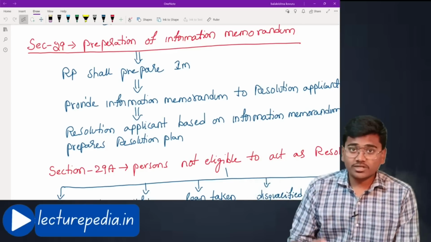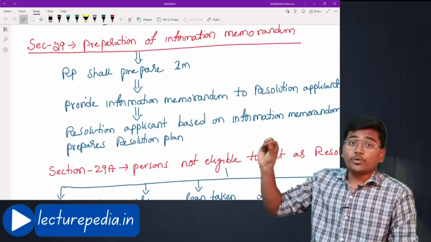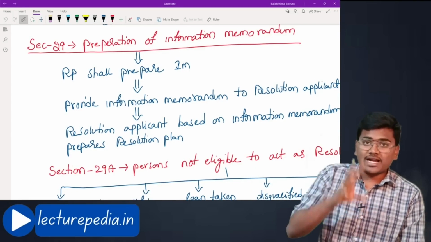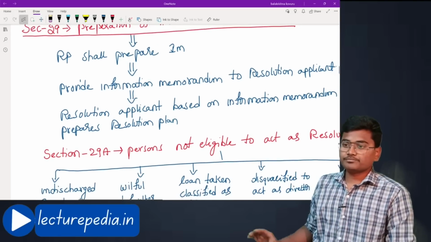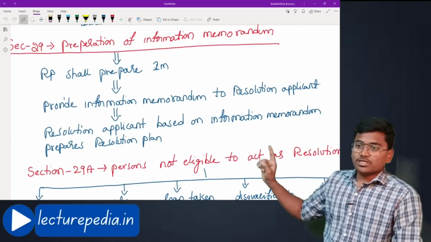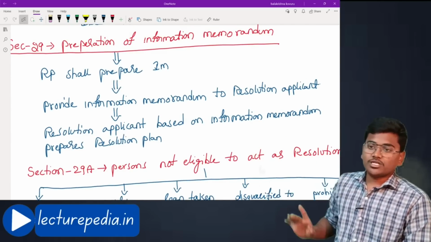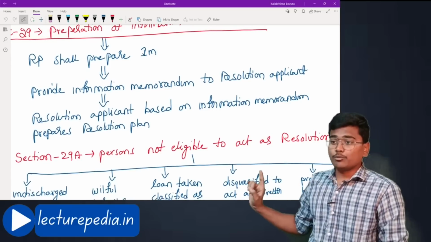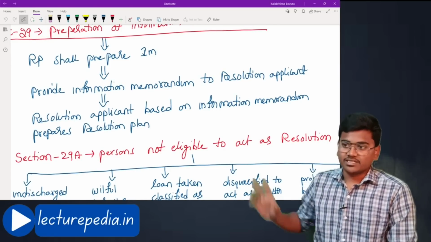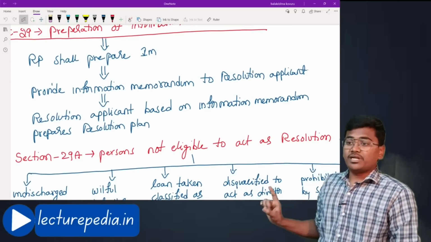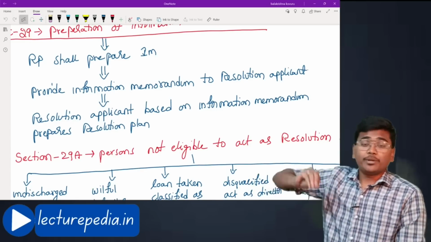Who are resolution applicants? Resolution applicants are the persons who will give a resolution plan to the company. Okay, let us see. Resolution professional shall prepare information memorandum and provide it to resolution applicants. Okay, and resolution applicants, based on the information memorandum, prepare resolution plans.